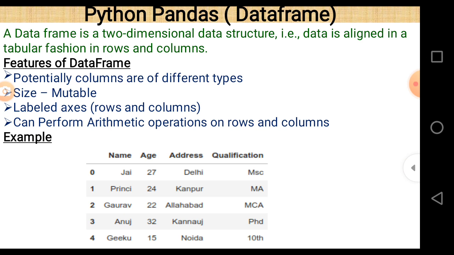By default it starts from 0, as rows and columns start in a list as well as in a series. So that concept is quite similar to that of series as far as indexing is concerned. This is an example of a data frame in which there are four columns: name, age, address and qualifications, and there are five rows here.